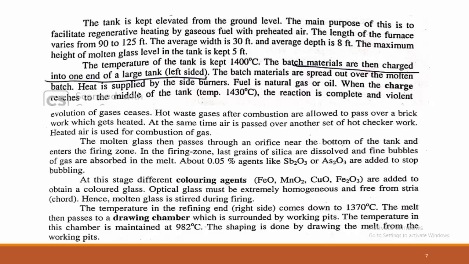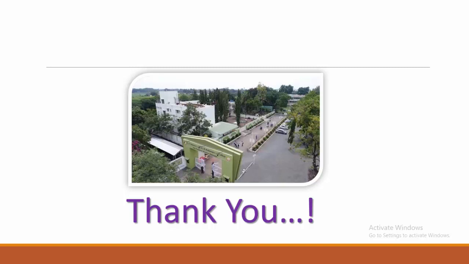So I hope you understand how, in the tank furnace, the whole raw materials are taken and converted into molten glass, that is liquid glass, at a temperature of 1400 degrees Celsius. Thank you for watching this lecture. You can follow the steps of the manufacture of glass, the raw materials and the formation of molten glass.